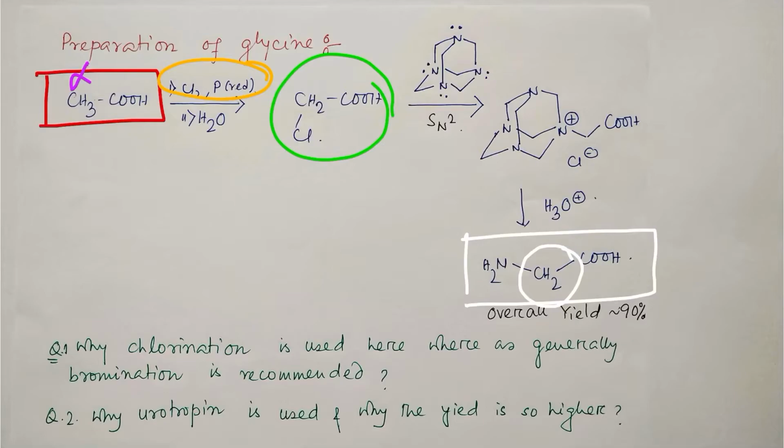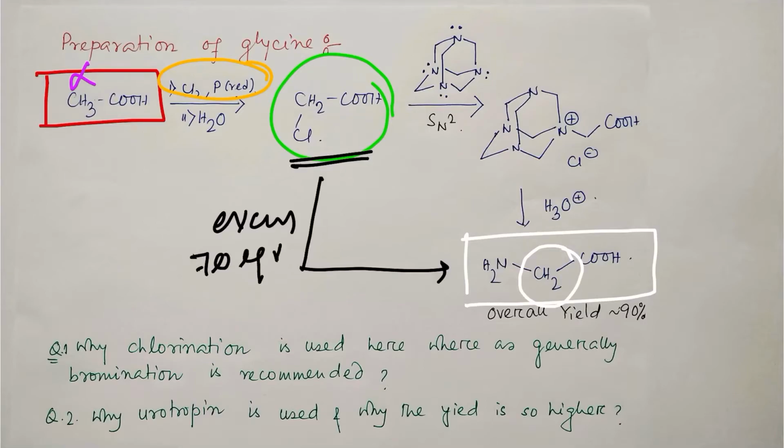And please remember, when you do any chemical reaction, do not just memorize, or in the lab do not just follow whatever you have learned. Just think, is it really important, is it logical, is it beneficial? After that we should decide what reagent we shall choose for a particular reaction. Okay, so after this we have prepared monochloroacetic acid. Now if you react this with excess ammonia, you will get glycine, same, no problem, like the previous case of alanine.